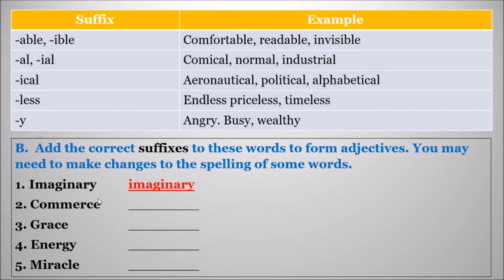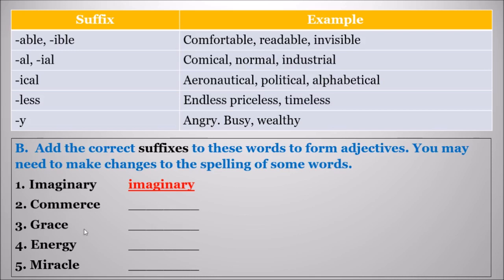Let me tell the answers again from the beginning. You check your answers, or if any mistakes, write along with me. Still, if you have doubt, you can go through Google or the key which I am going to send you at the end of this lesson. Second, imaginary becomes imaginary. Commerce becomes commercial. C-O-M-M-E-R-C-I-A-L.